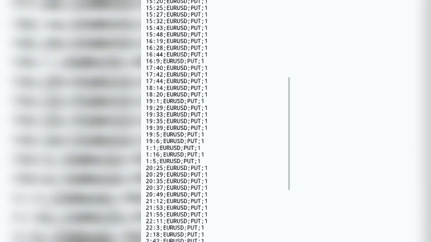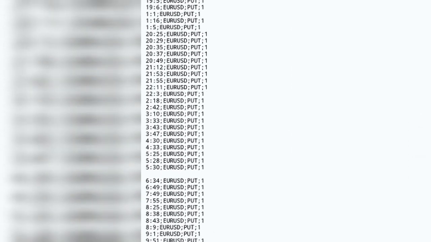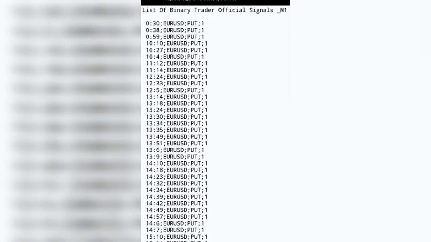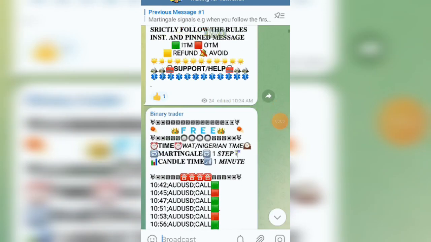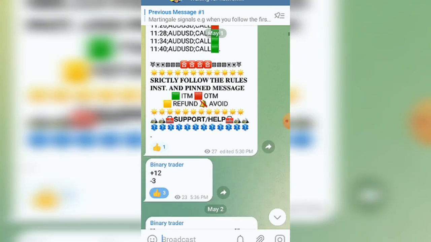So these are the signals generated, then I copy and post them in my Telegram channel for you to use. The signal works for Quotex, Olymp Trade, Pocket Option, etc. It works on all brokers. The software is very nice, but I want to upgrade it so that it can make more money for me